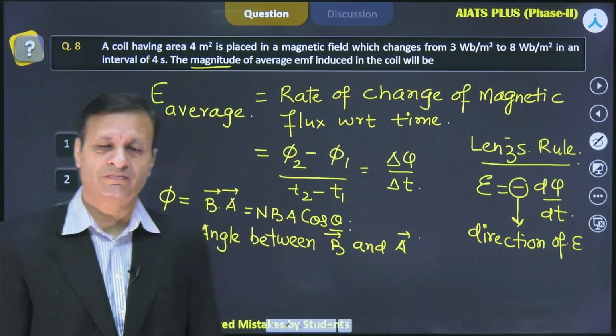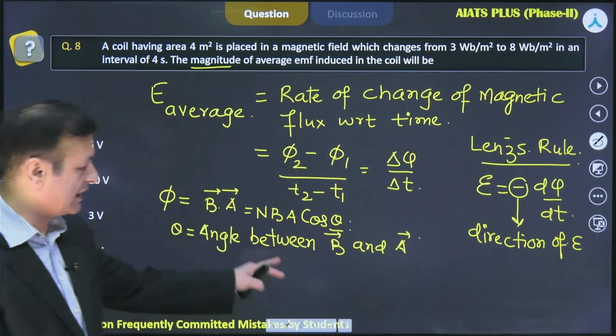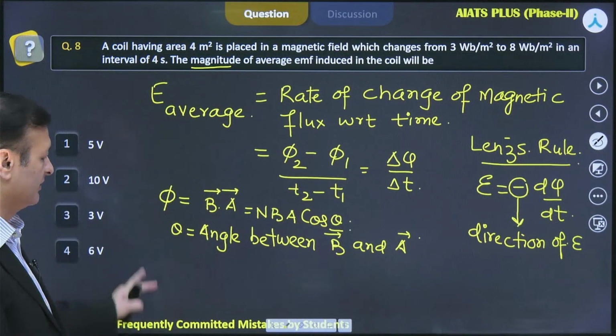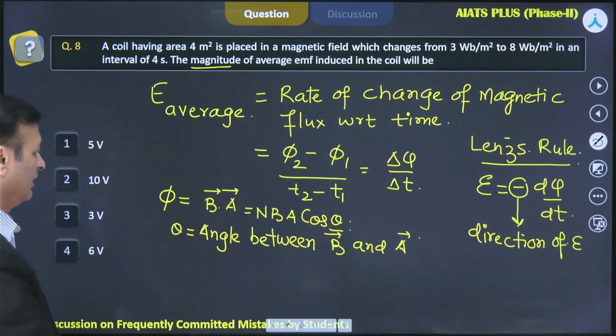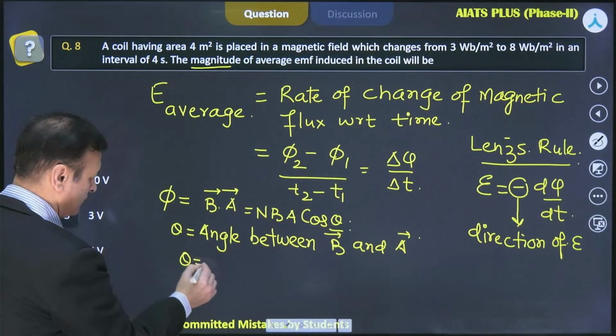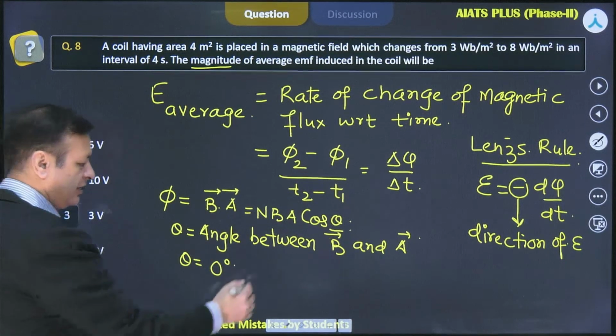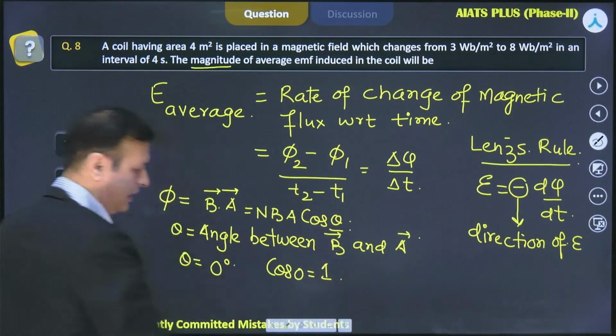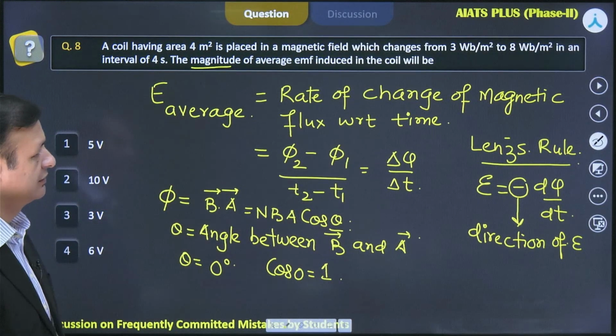So that is also defined, the angle between magnetic field vector B and area vector A. You got it? And if theta is 0 degree, we understand cos 0 as 1, right?